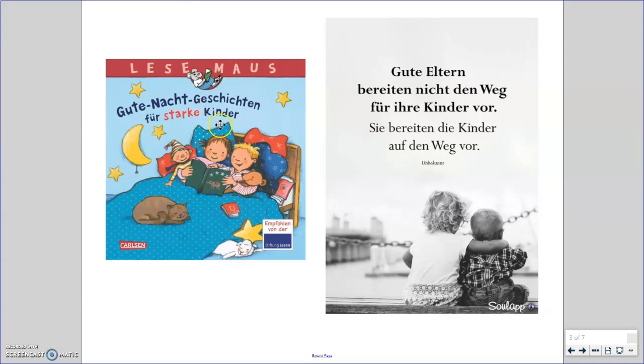Another plural situation here. Again, these are going to be much more common with plural nouns. And the third example here, Gute Eltern bereiten nicht den Weg für ihre Kinder vor, sie bereiten die Kinder auf den Weg vor. So, gute Eltern, good parents. We have gut with an E ending here, no article in front of it. Gute Eltern, so good parents do not prepare the path for the children, they prepare the children for the path, or the path ahead of them.